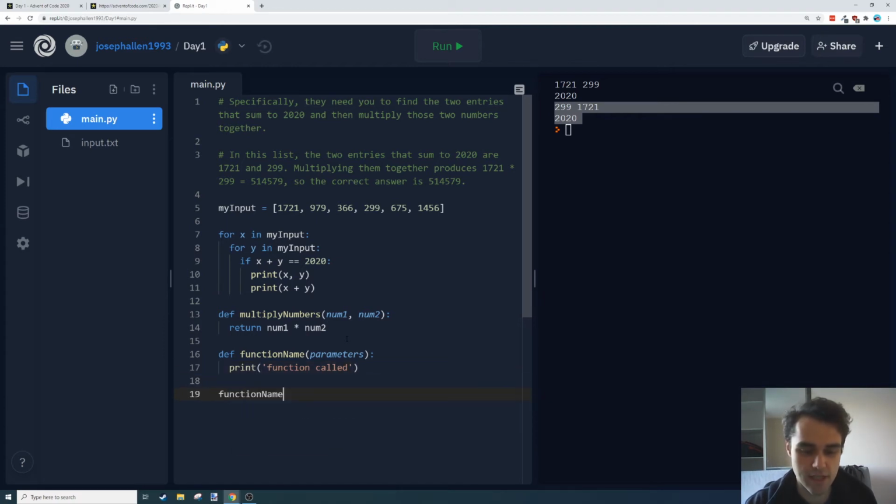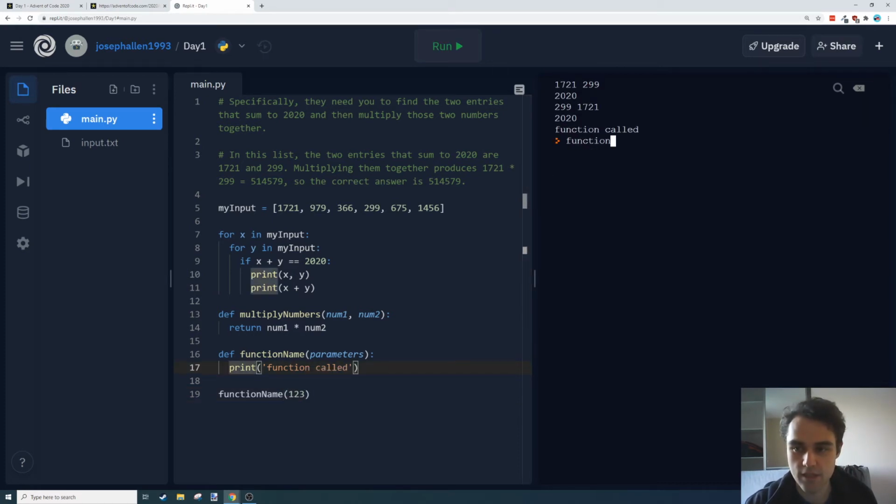So if I run the function name and give it some parameters, it'll run that function. Parameters can be anything: a string with quotes around it, numbers, a list. It doesn't really matter. I don't know if it'll let me send nothing. No, it doesn't like that.